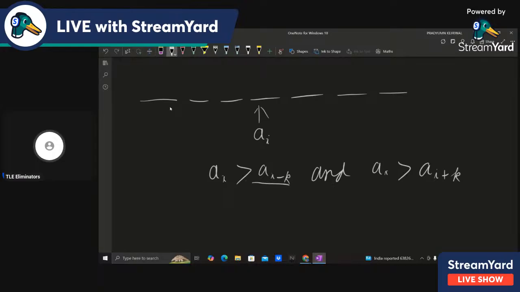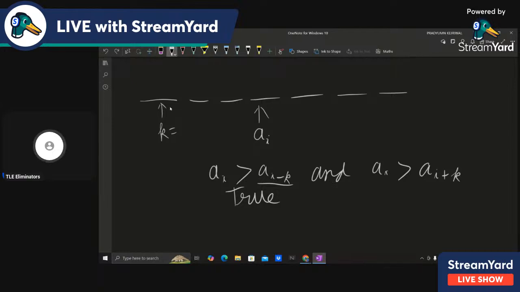And if either a[i minus k] or a[i plus k] doesn't exist, then we won't consider that inequality. Basically it is by default true. Suppose we are at the first element and k is equal to 2, then definitely a[i minus k] doesn't exist, but in that case we'll have no problem, and we'll just check the condition that a[i] is greater than a[i plus 2]. And we have to determine the sum of all good elements in the array. So that is our problem here.